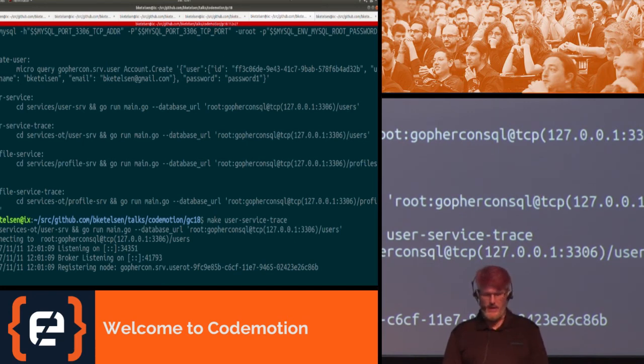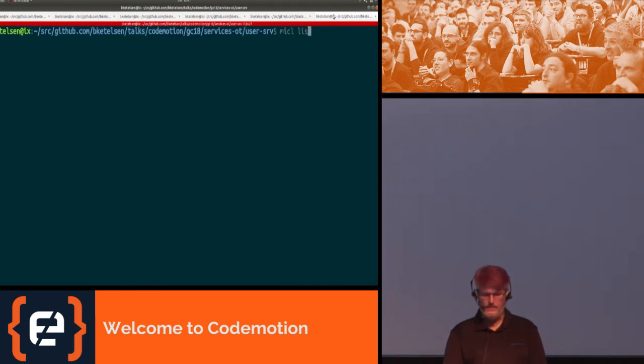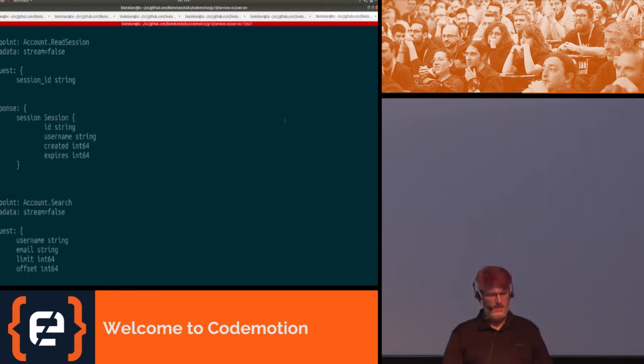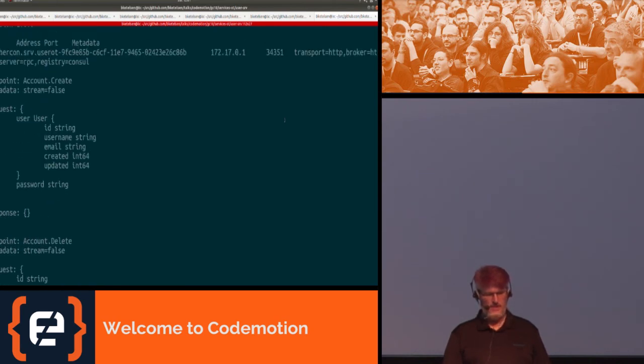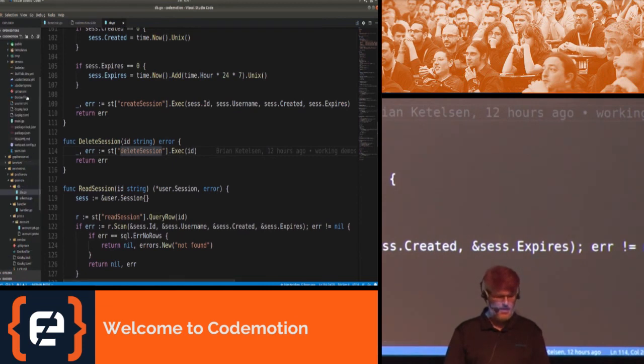But now if we go back to the micro command and do micro list, we have gophercon.srv.user.ot, and that's because I added open tracing to this one. So if we do micro get service gophercon.srv.user.ot, you can see all of that same information that was in the protocol buffer definition. And let's hurry up and go look at how to call that from a web application.